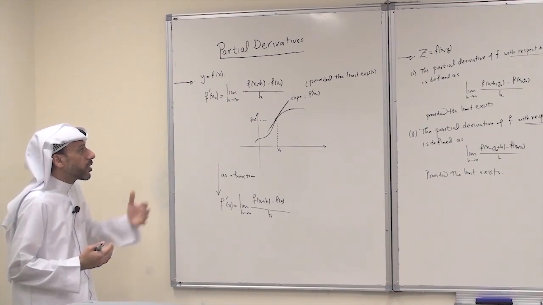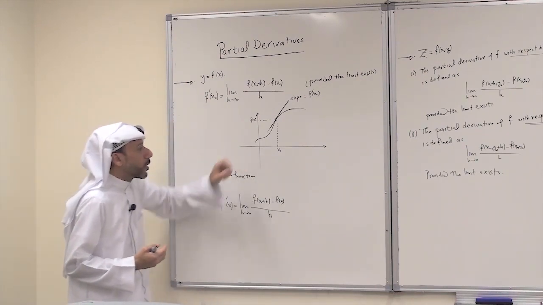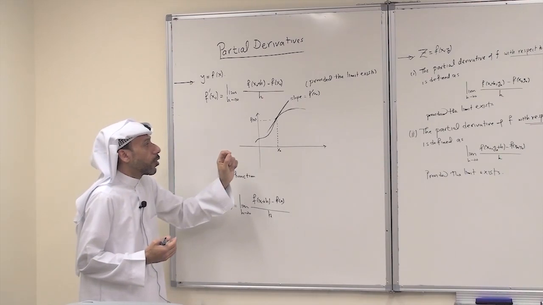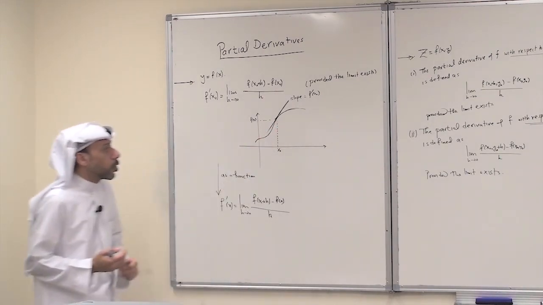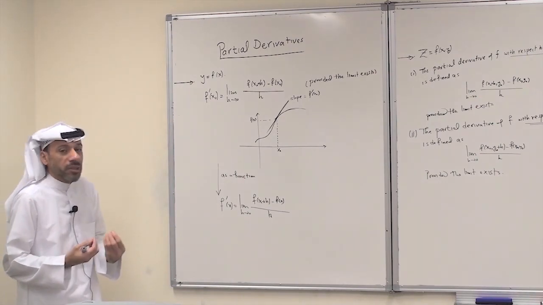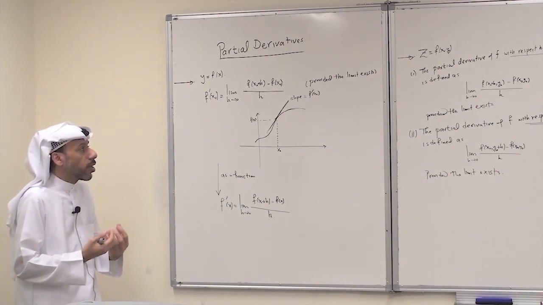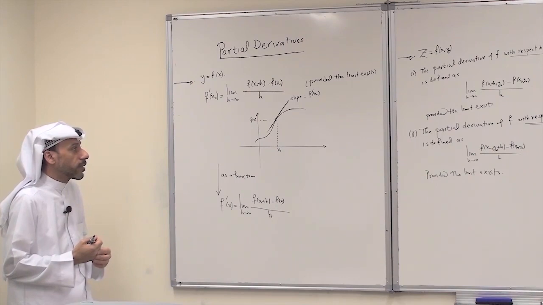And we know that the geometric meaning of the derivative at a point is just the slope of the tangent line to the curve at the point x0. The geometric meaning gives us the slope of the tangent line at the point x0.